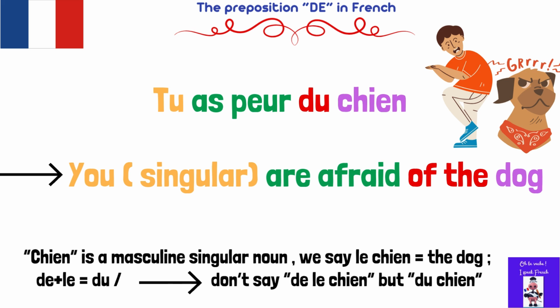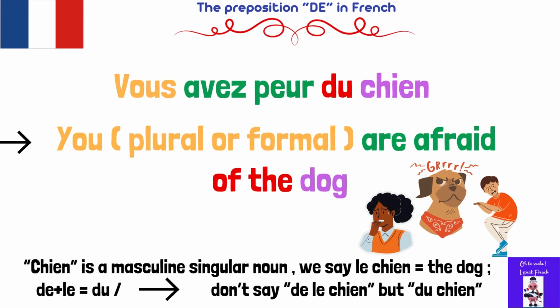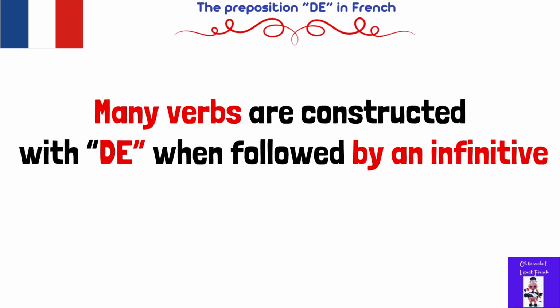Tu is the pronoun for you, singular, in French. If you want to say you, plural or formal, you have to use the other subject pronoun, which is vous. Vous avez peur du chien. Avez is the conjugated form of the verb avoir, which means to have, in the second person plural.